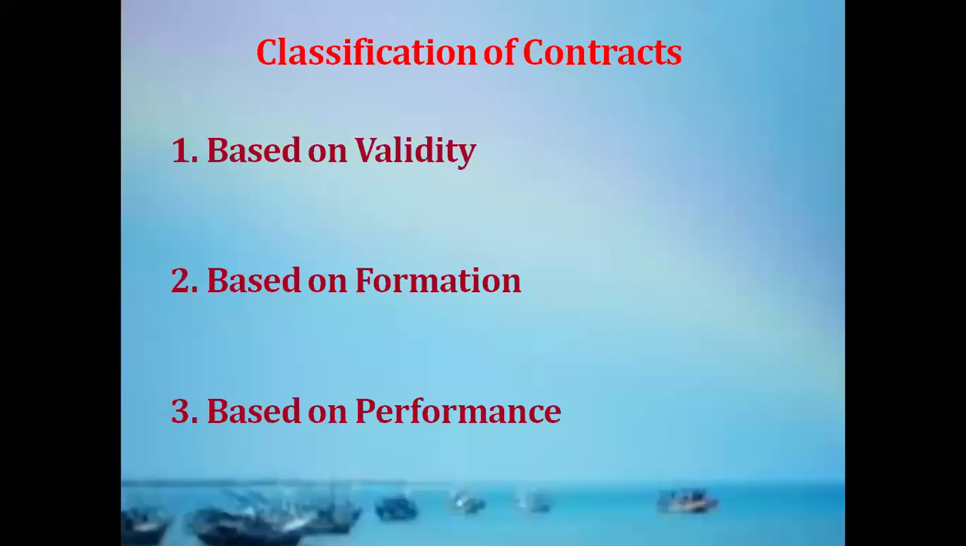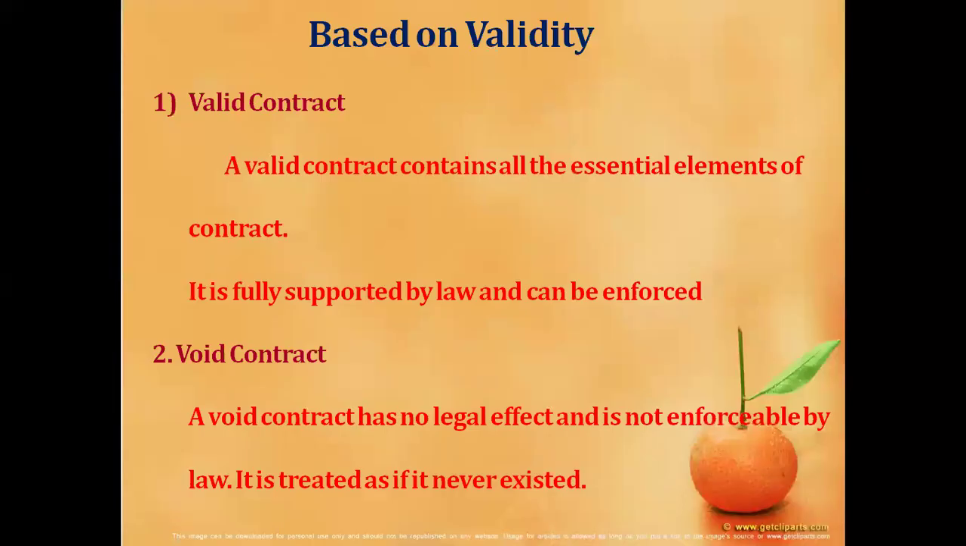Now we move on to the next topic, classification of contract. Contracts are classified based on validity, based on formation, and based on performance. Based on validity, contracts are classified into valid contract, voidable contract, void contract, illegal contract, and unenforceable contract.